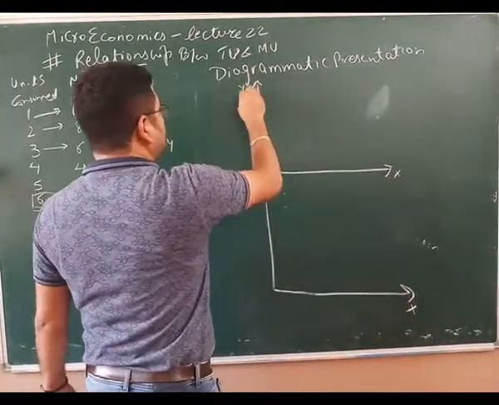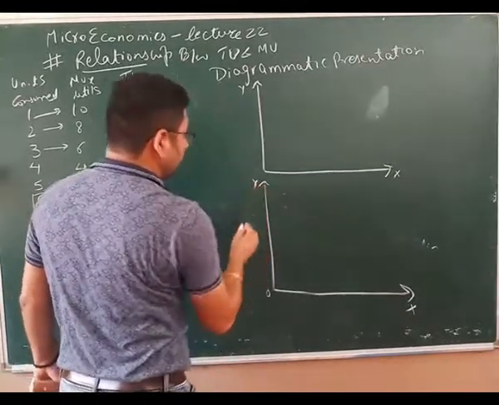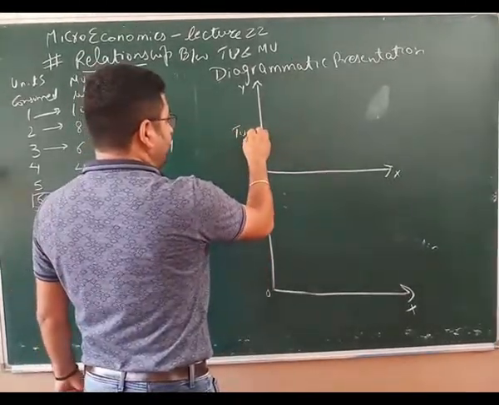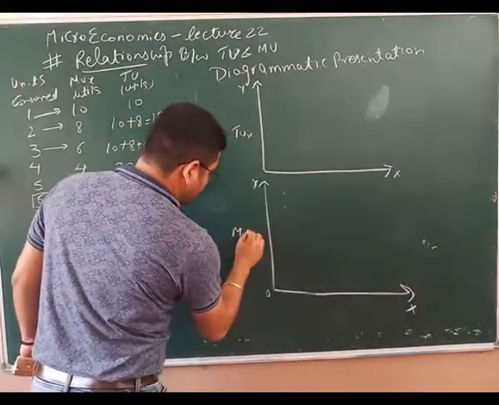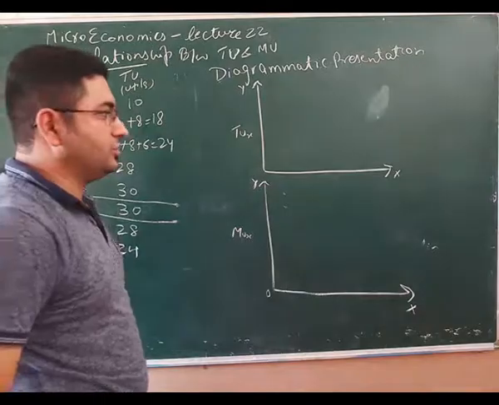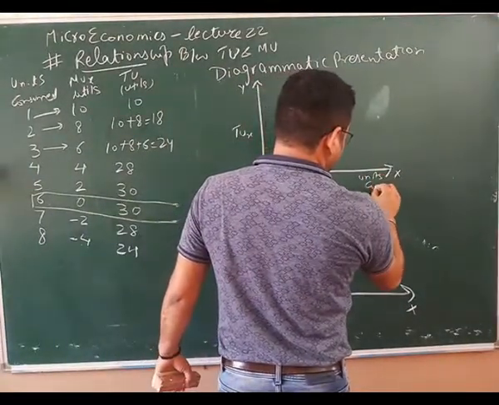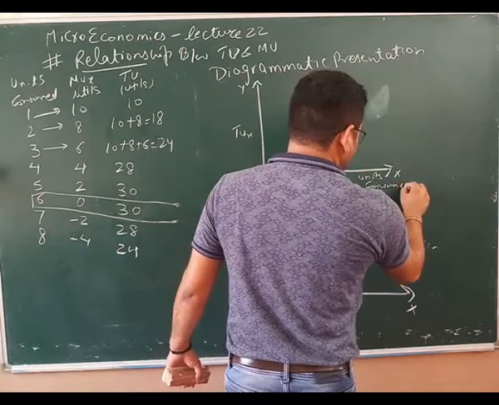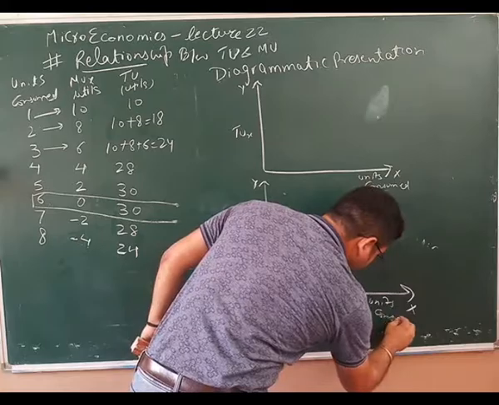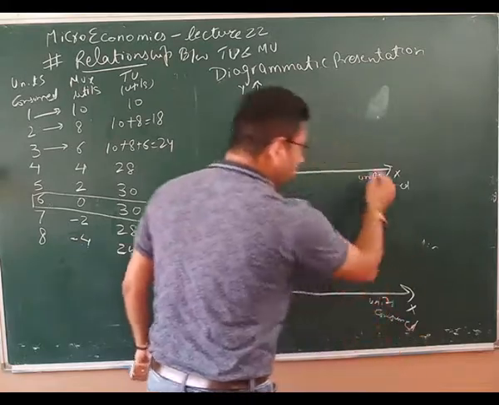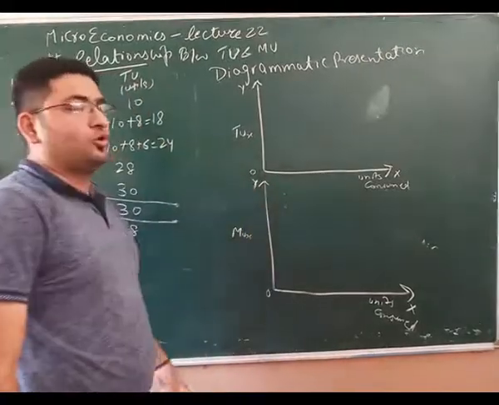Now we'll have to make two diagrams. In one, we will plot TU in utils. Here, we will plot MUX in utils. In both cases, the x-axis shows the units consumed. Always remember to mark the x-axis, y-axis, TU, MU and point of origin.